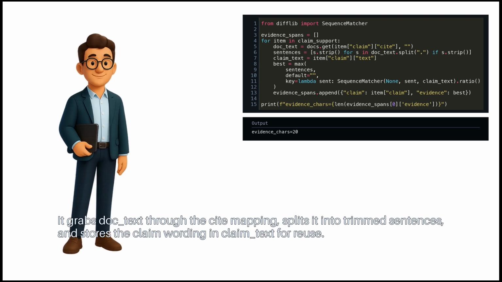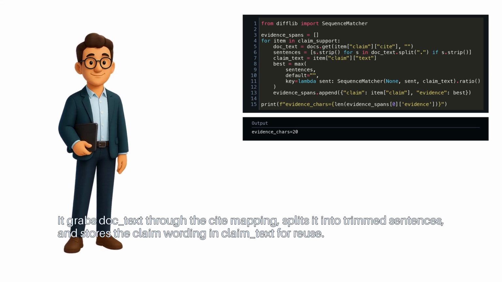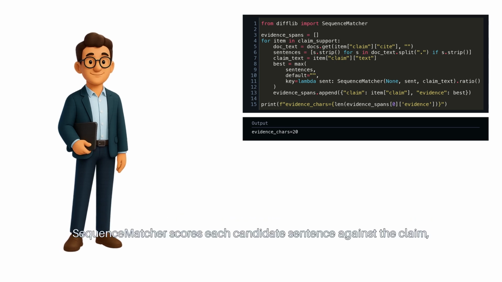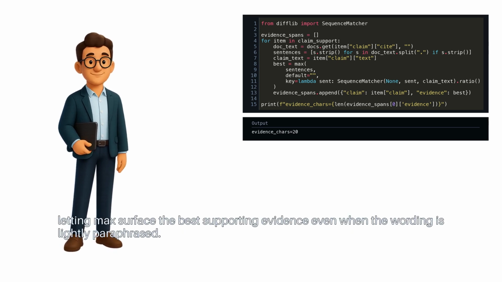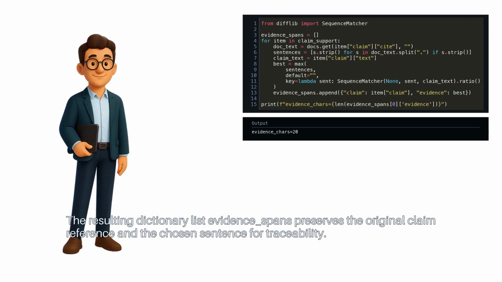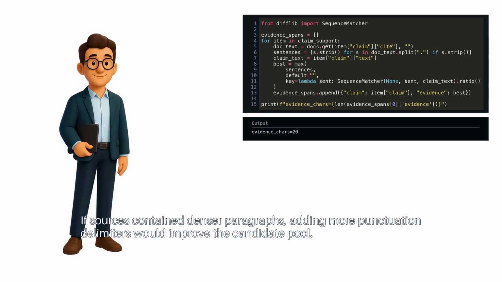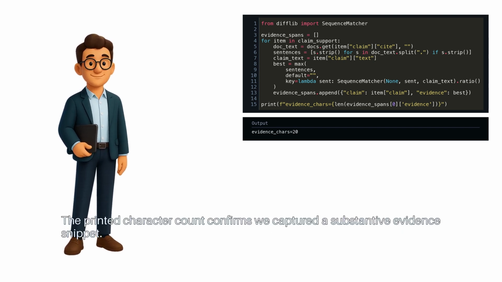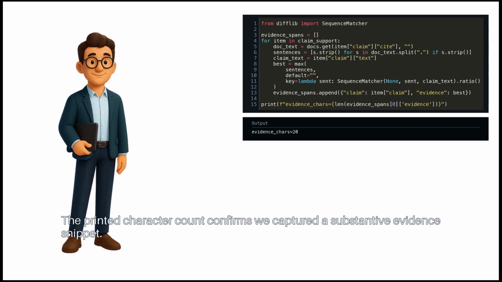It grabs doc text through the cite mapping, splits it into trimmed sentences, and stores the claim wording in claim text for reuse. Sequence Matcher scores each candidate sentence against the claim, letting Max surface the best supporting evidence, even when the wording is lightly paraphrased. The resulting dictionary list, evidence spans, preserves the original claim reference and the chosen sentence for traceability. If sources contained denser paragraphs, adding more punctuation delimiters would improve the candidate pool. The printed character count confirms we captured a substantive evidence snippet.